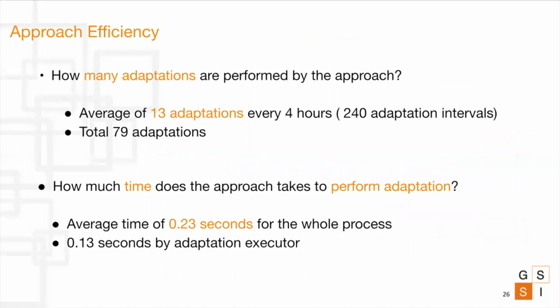Now, the next thing is efficiency. To compute the efficiency, we first computed the total number of adaptations performed by our approach for every 4 hours. And we found that on average, the number of adaptations performed is only 13. And the total number of adaptations performed for the whole 24-hour period is 79. So every 4 hours, 13 adaptations means that out of 240 adaptation intervals, only 13 adaptations were performed. This was because the approach is able to learn efficiently from every adaptation performed, thereby minimizing the number of adaptations.